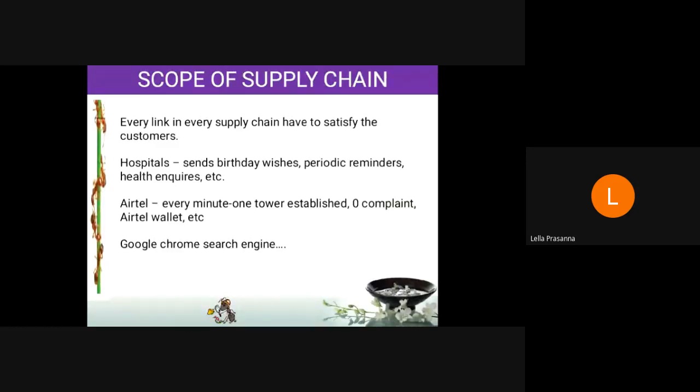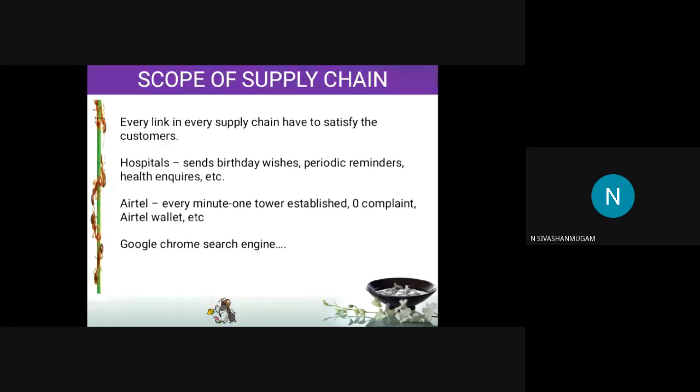Okay. Now in recent days, you can see Airtel is announcing zero complaints. In Airtel, zero complaints will be achieved. Is it possible to achieve zero complaints? Definitely not. Everywhere there is a complaint in the service. Whenever there is service, there is a complaint. Because of rainfall, because of sunlight, whatever it may be, a service fault occurs. Okay. It is not possible to bring zero complaints, but Airtel is saying that it is zero complaints. And at the bottom, they simply put 1 star, conditions applied. Okay. They are doing like that.